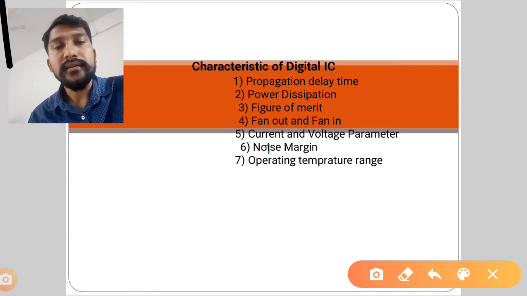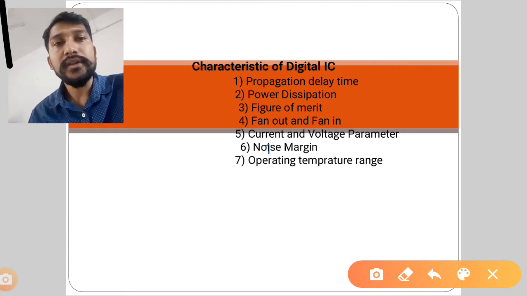Next is fan in. Fan in means what? How many inputs a particular gate is going to have, that is called as fan in. And fan out, number of inputs of a similar IC that a gate can withstand without changing its output voltage. So by repeating the statement you will not get this concept, so I will be explaining afterwards.